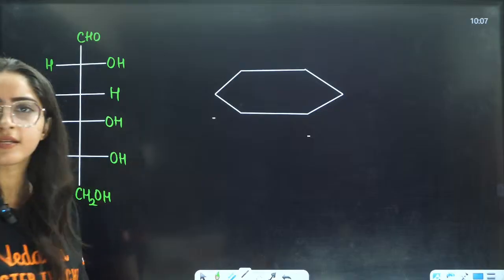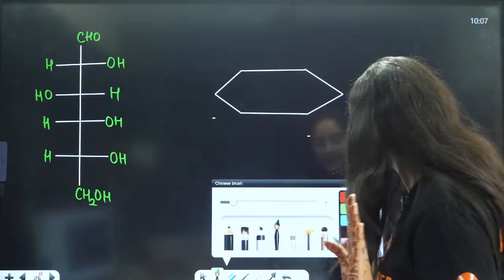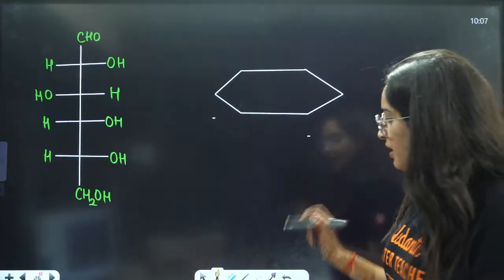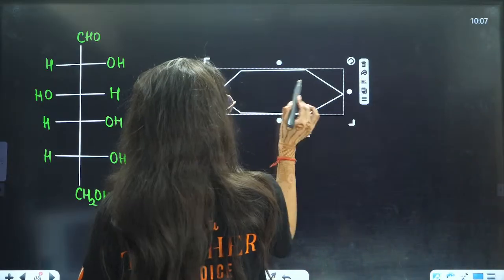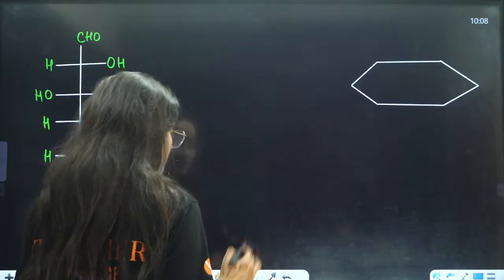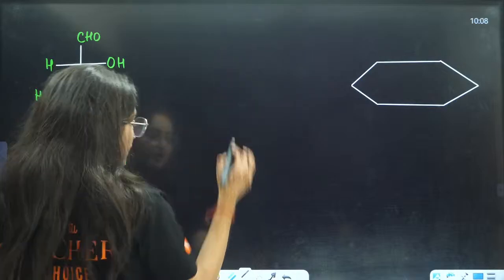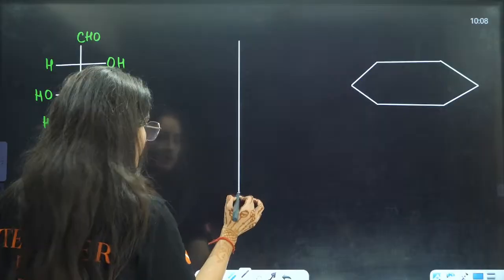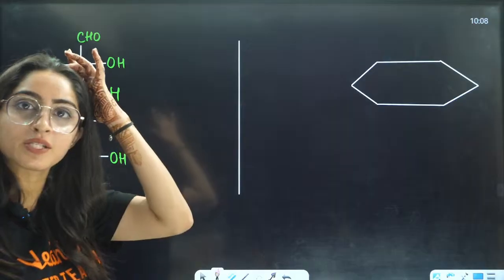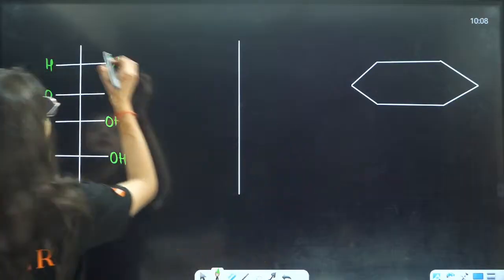Okay, students, this is a 6-membered ring that you have to draw. Okay, 6-membered ring, right? Now, have one oxygen over here. Now, before that, let me draw the structure to make you understand how this is actually converted to a cyclic structure. So basically what will happen, just try to open this structure, write it like this.